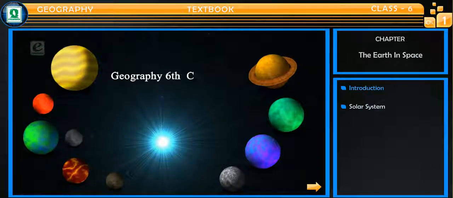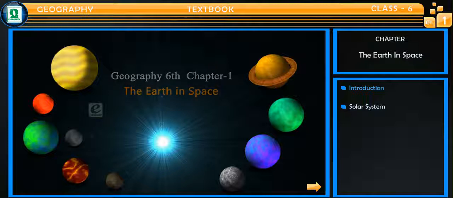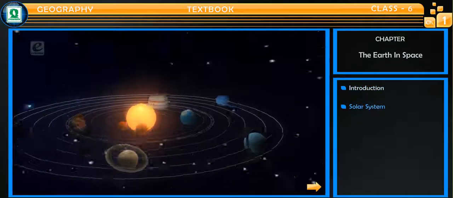Geography 6th, Chapter 1. The Earth in Space. Solar System.